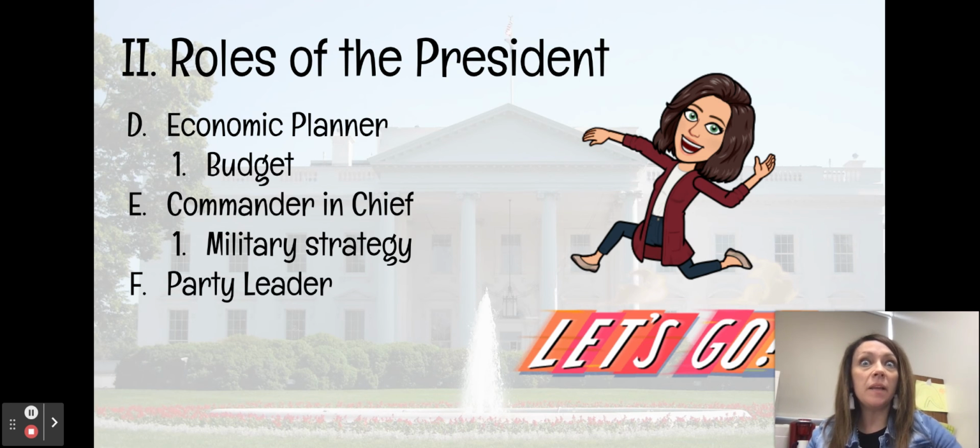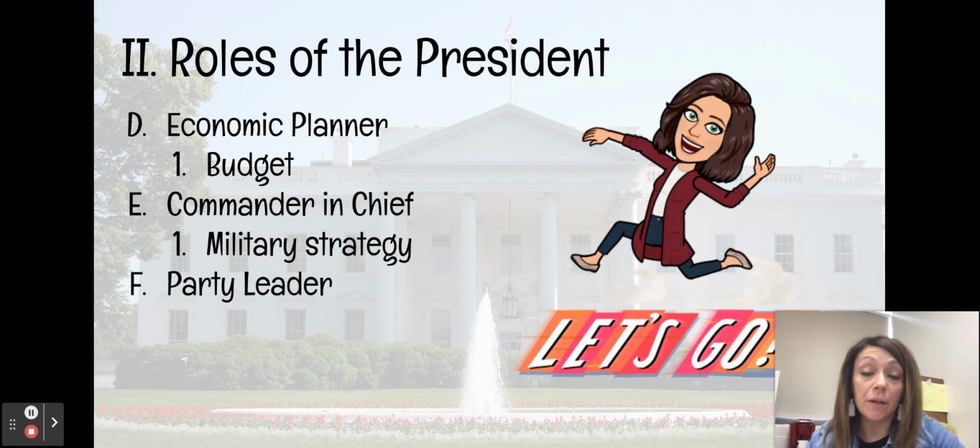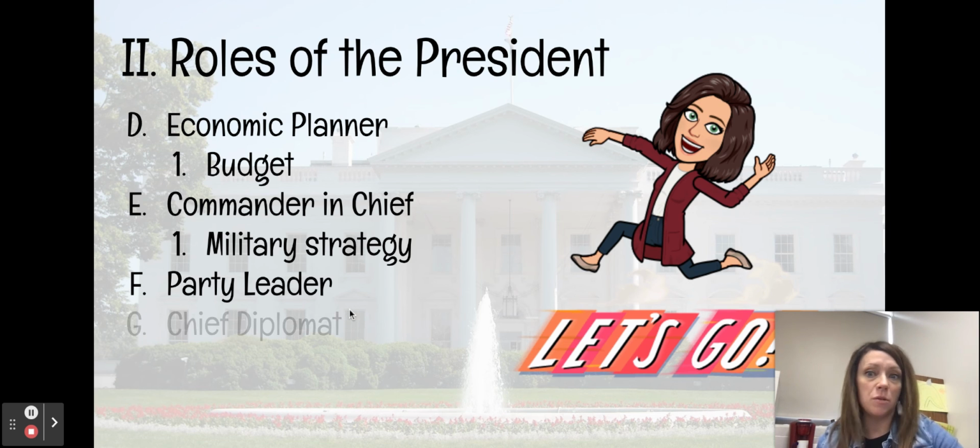He's also the party leader. So as the president, not the party leader, but the political party leader. So he's kind of the face of his political party. So if his political party has a certain idea or they have a certain agenda that they want to pass, then he is responsible for helping them do that.